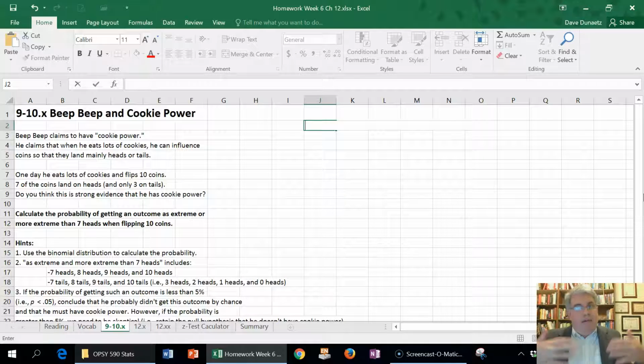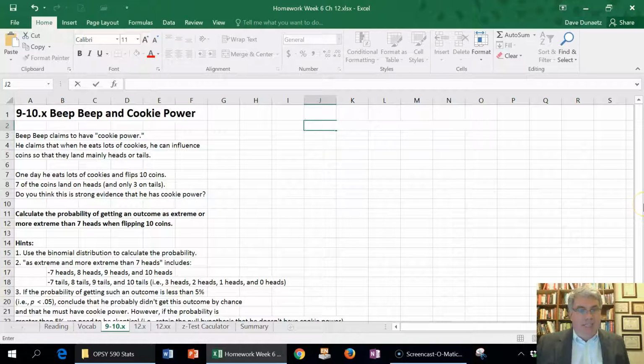You look at it, and he got most of the coins to land on heads. The way that we're going to test to see if this is strong evidence that he really does have cookie power is that we're going to calculate the probability of getting an outcome as extreme or more extreme than 7 heads when flipping 10 coins. And the way that we're going to do that is with a binomial distribution to calculate the probability.